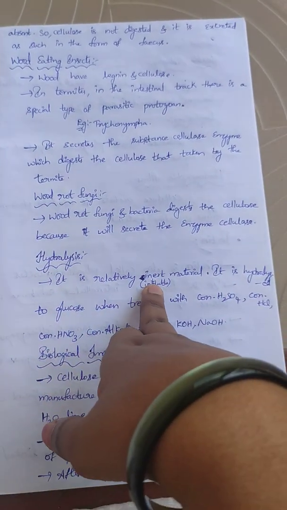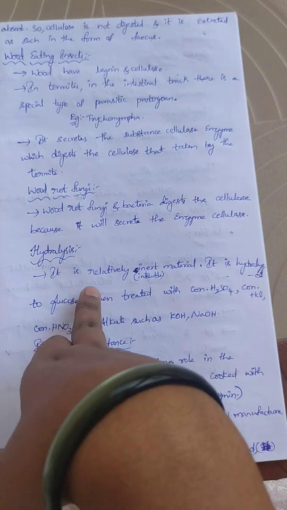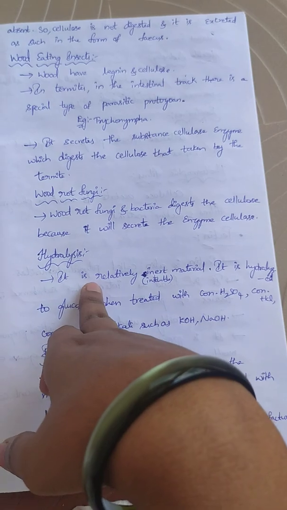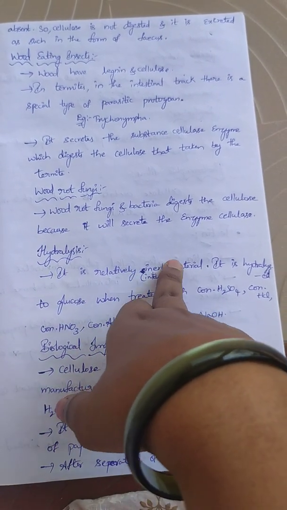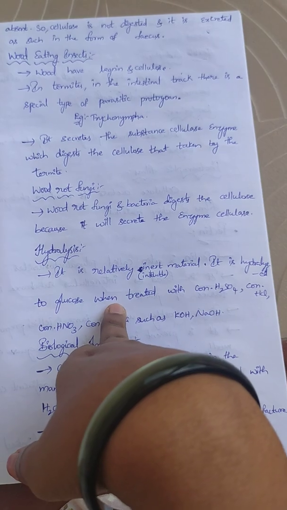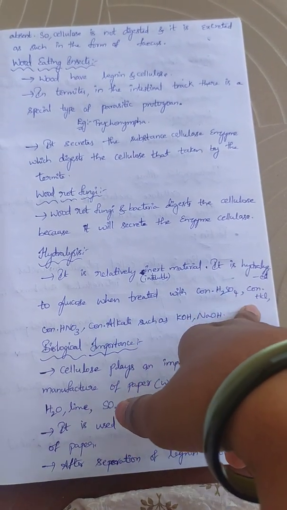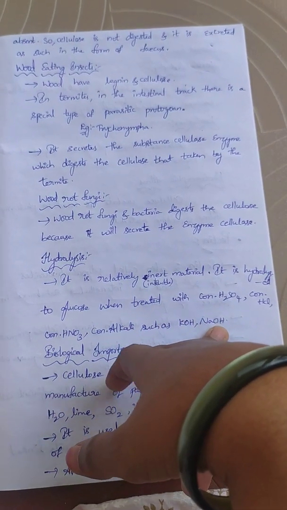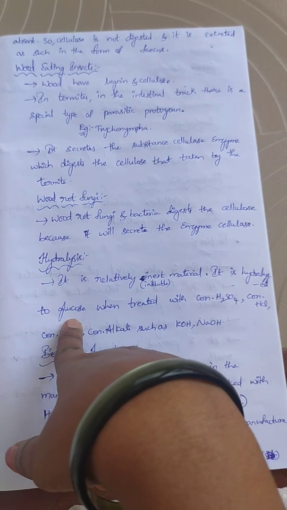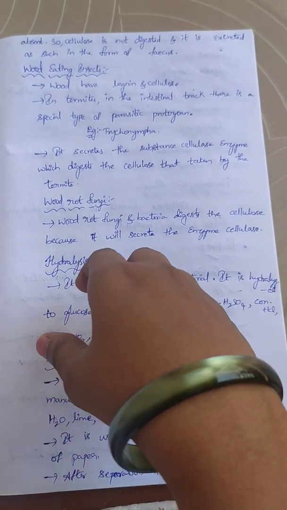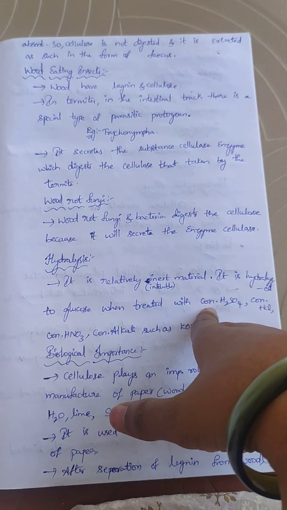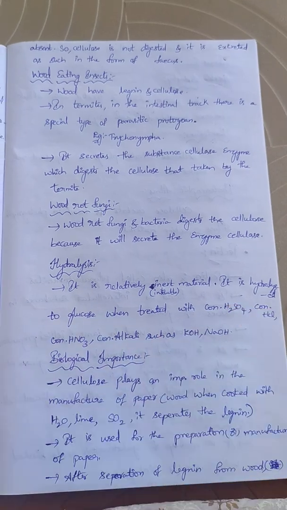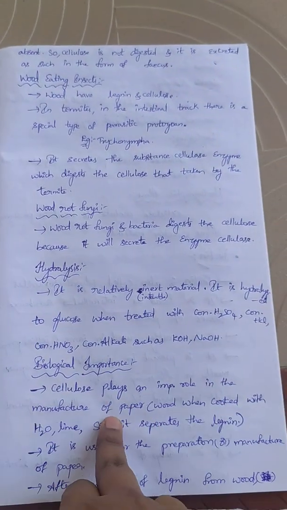Now, hydrolysis, let's see in detail. It is a relatively inert material. Inert means insoluble. It is hydrolyzed to glucose when treated with concentrated sulfuric acid, concentrated hydrochloric acid, nitric acid, and alkali such as KOH and NaOH. With all these, it is hydrolyzed to glucose.